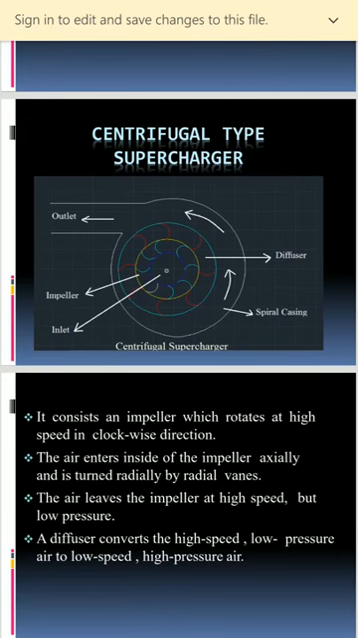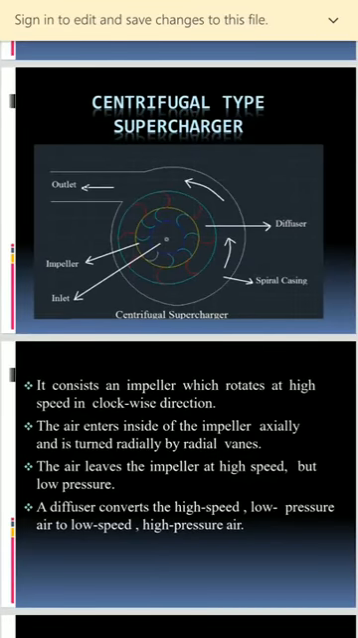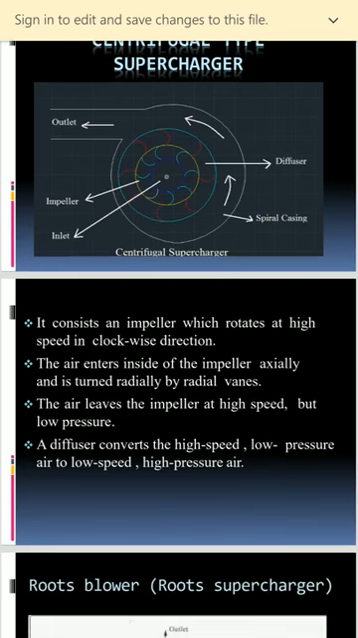First, the centrifugal type supercharger. As the name indicates, centrifugal. There are two terms, centrifugal and centripetal. Fugal means outward force, petal means towards the center. First we'll discuss the centrifugal type supercharger. Before that, write the construction.